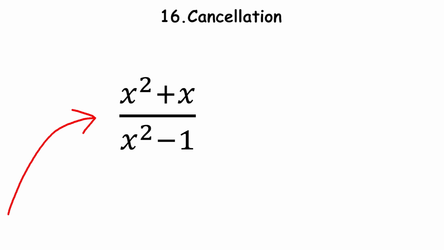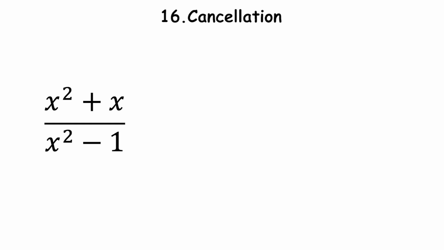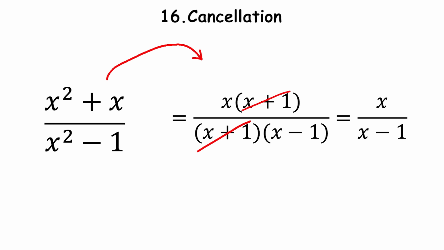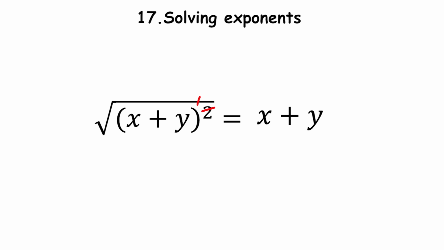Consider the following example. Sometimes, students cancel out the term x squared, and they are left with this. That is not true. Here, we would have to factorize the terms first, and the correct cancellation will be this. Consider an example of this. We cannot simply cut the squares with the square root. If squares are being added or subtracted, it can be cancelled out if we have whole squares instead of individual squares.